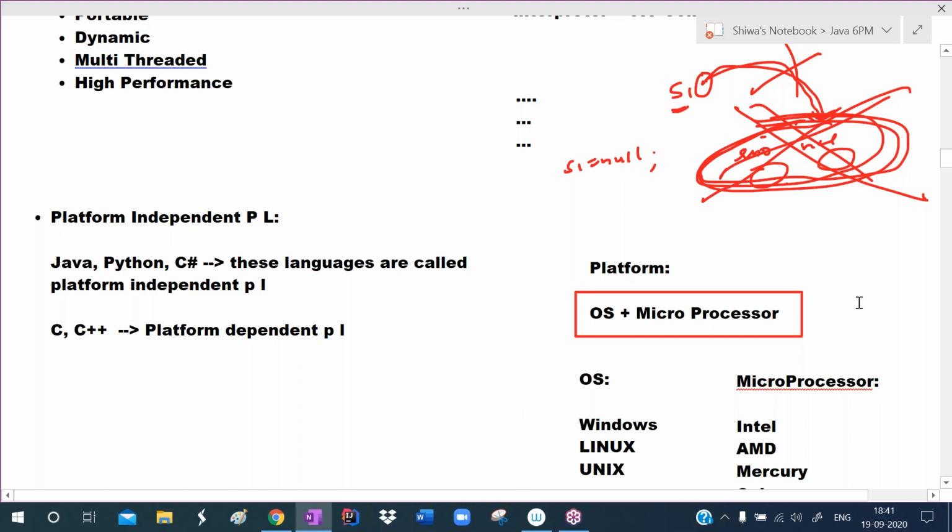Sir, I got clarity that there will be a file, but inside there will be no application. No, this is not the file concept. This is the memory concept. Memory data. Okay, sir. Data, not file.